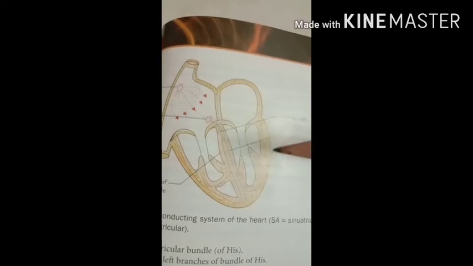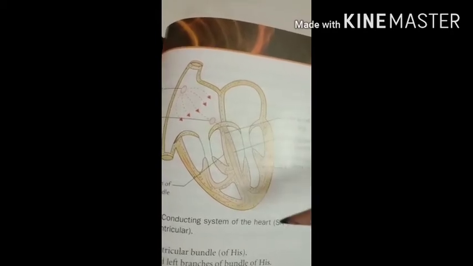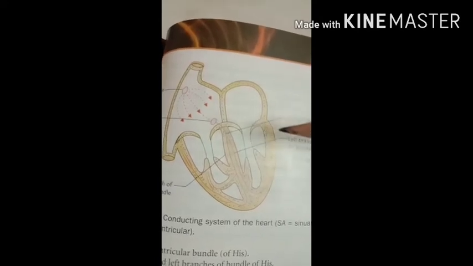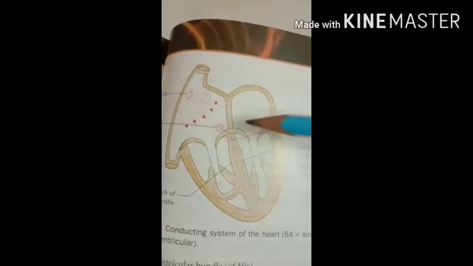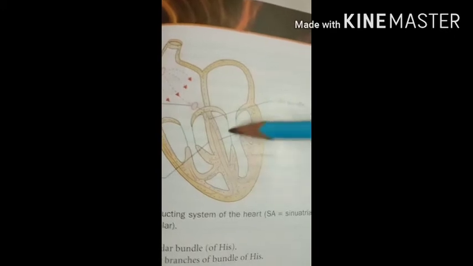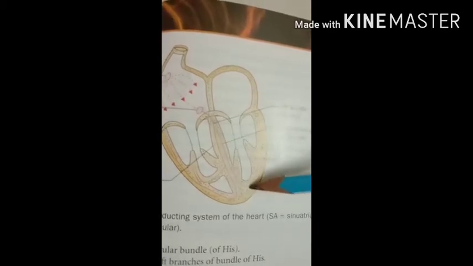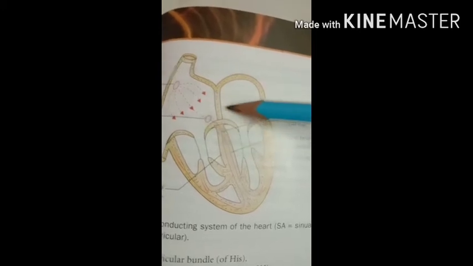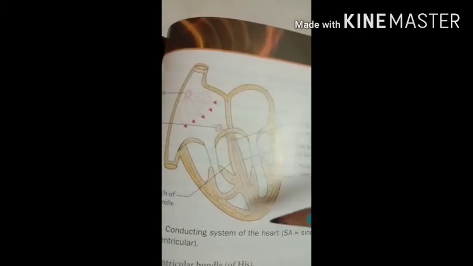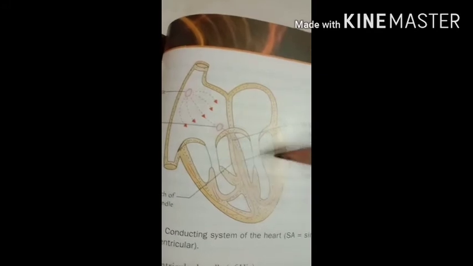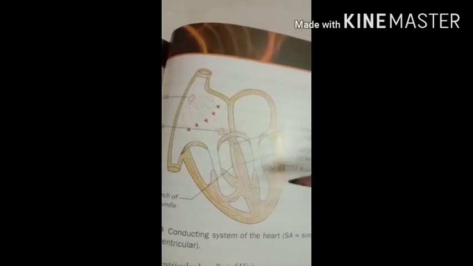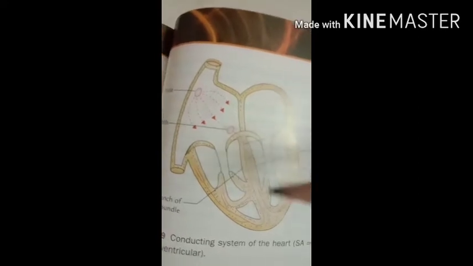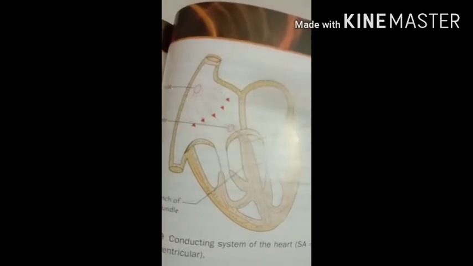all parts are supplied by the left coronary artery. The whole of the conducting system is usually supplied by the right coronary artery. So except the left branch of the AV bundle, which is supplied by the left coronary artery, the remaining part of the conducting system is supplied by the right coronary artery. So the vascular lesion of the heart can cause a variety of arrhythmia. So those are the important clinical points related to the conducting system.